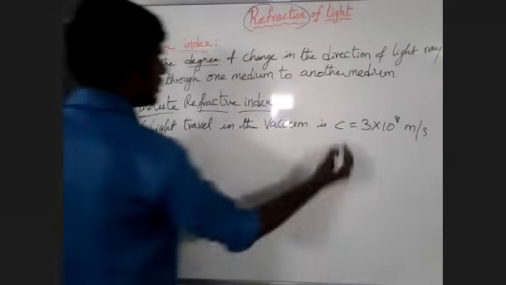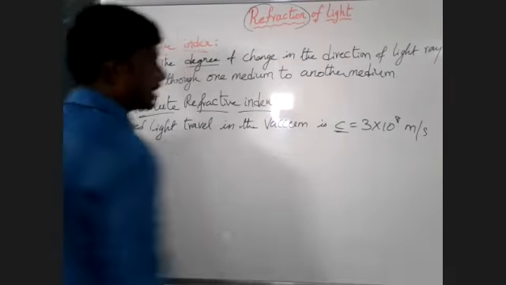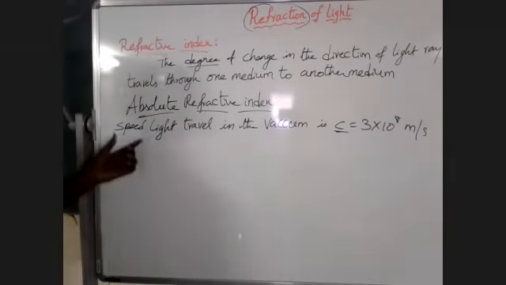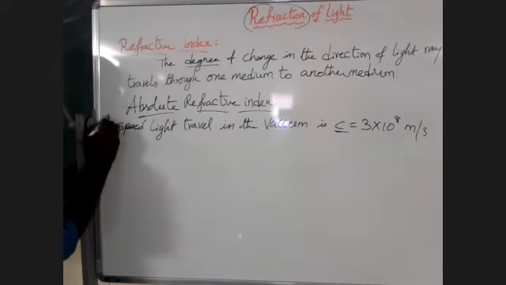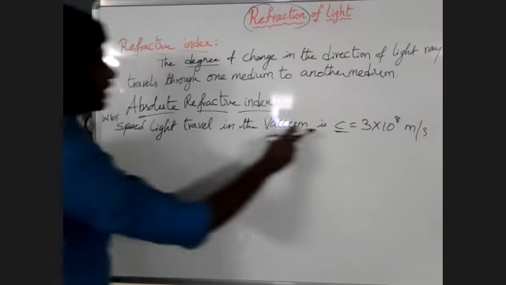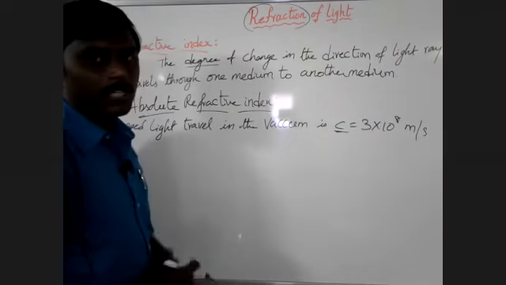The speed of light in vacuum is represented with the letter C.